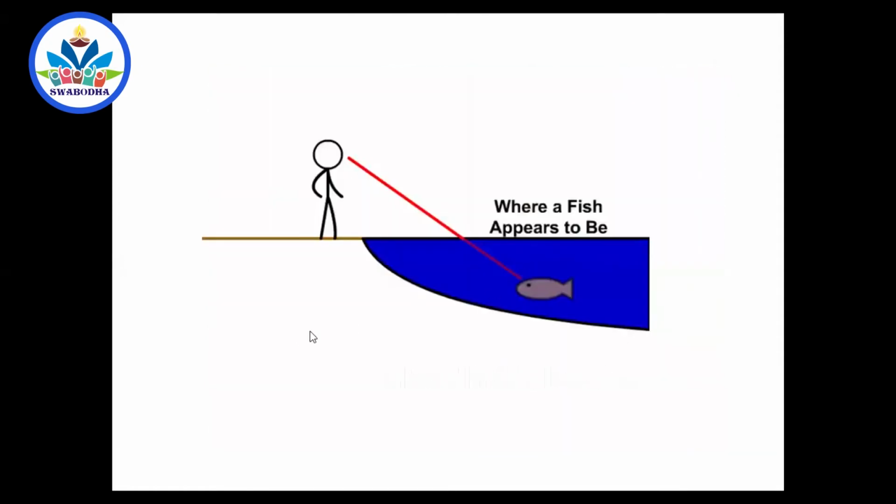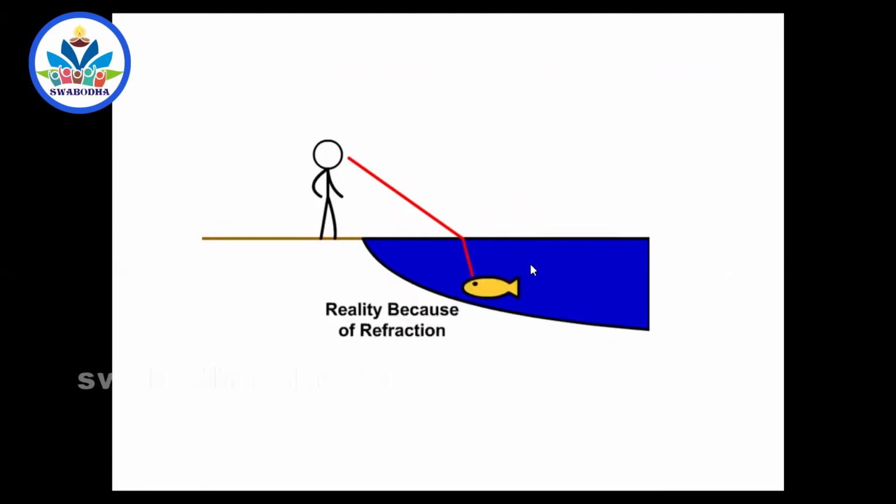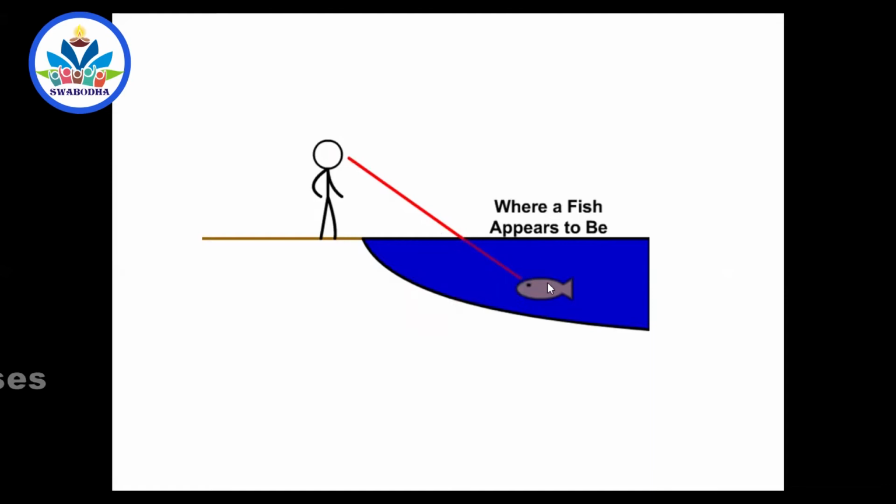And because of refraction, things kept in the denser medium don't appear to be at the same place. So for a person observing from here, the fish won't be appearing at the actual place. The ray of light doesn't come straight. The actual fish is here, but the ray of light comes like this. So the fish appears to be somewhere here. This is the actual position of the fish, and it appears to be somewhere here.